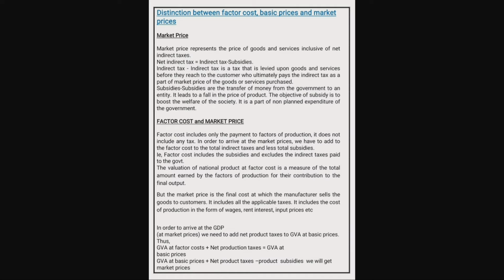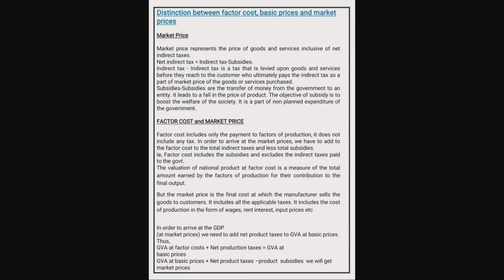The government levies this tax upon goods and services before they reach the customer, who ultimately pays the indirect tax as a part of the market price of the goods or services purchased. Then what are subsidies?